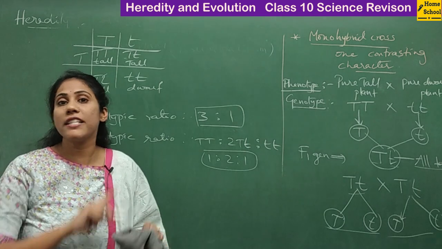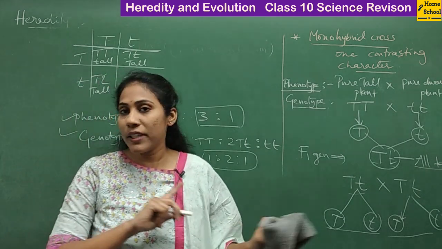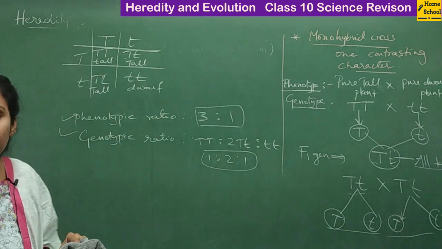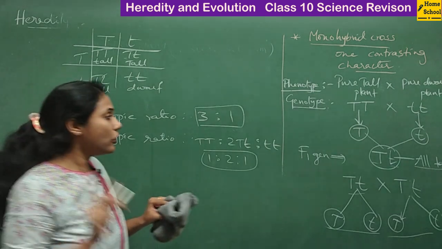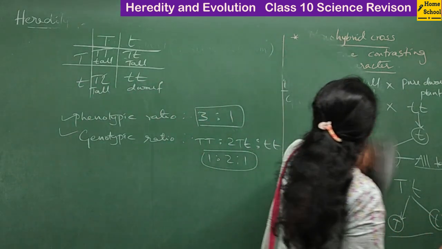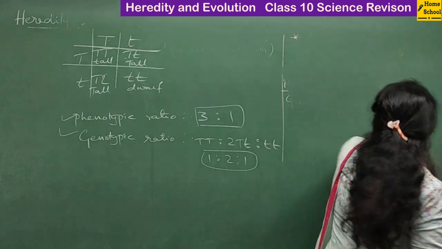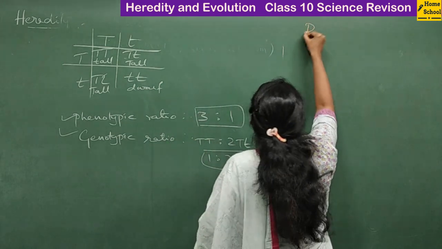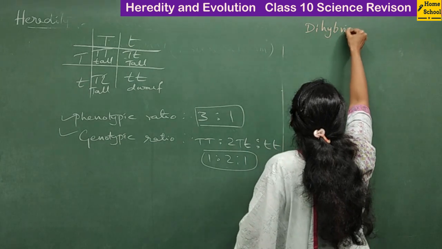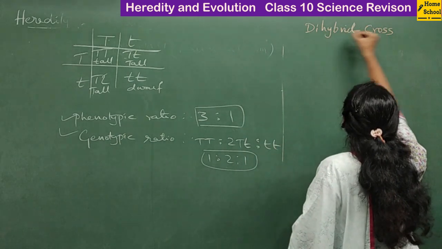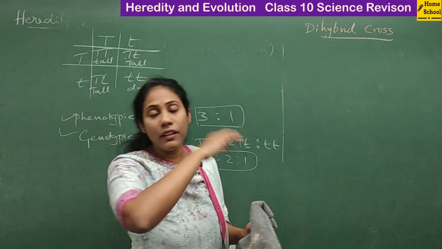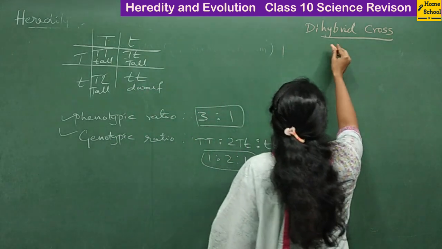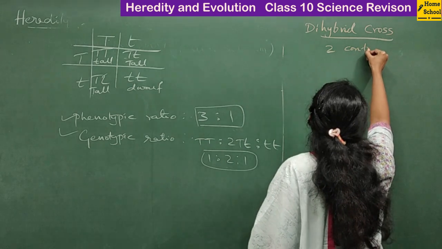So this is one of the experiments conducted by Mendel. That is monohybrid cross. Now we will study the second experiment conducted by Mendel, that is dihybrid cross. What do you mean by dihybrid cross? Studying 2 contrasting characters. In dihybrid cross, we actually study 2 contrasting characters, right? Previously we saw how one character was getting passed from one generation to another. Now we will study 2 contrasting characters at a time.